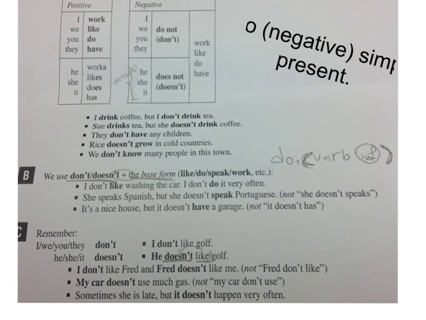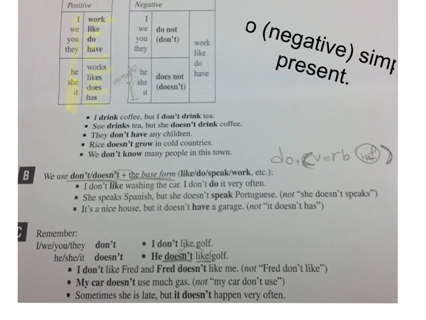Now the negative simple present. If we have we, I, you, or they, the verb will be infinitive, like what we said before. Also, if we have he, she, it, works and likes and does and has.